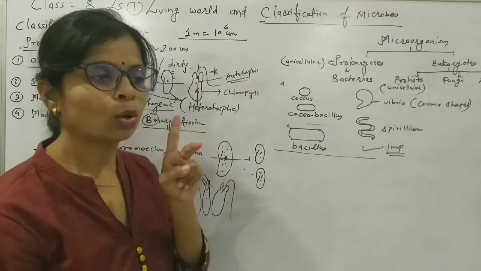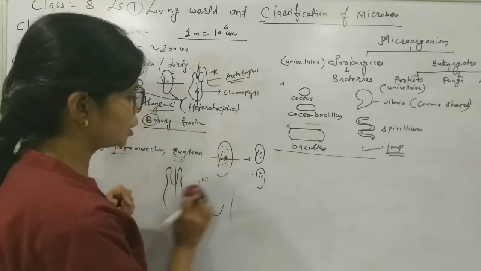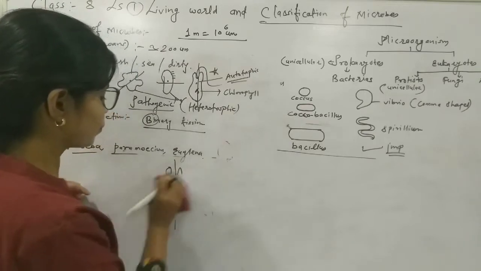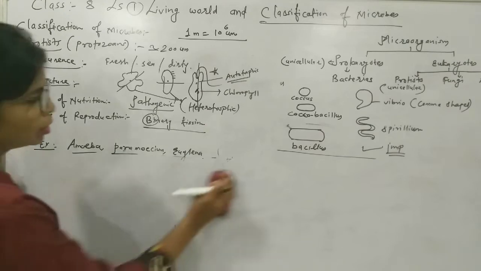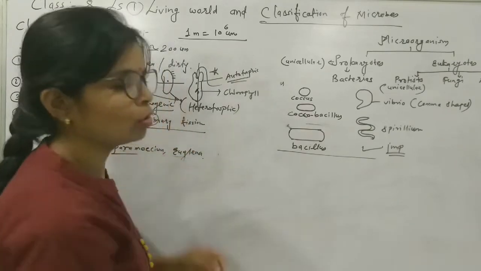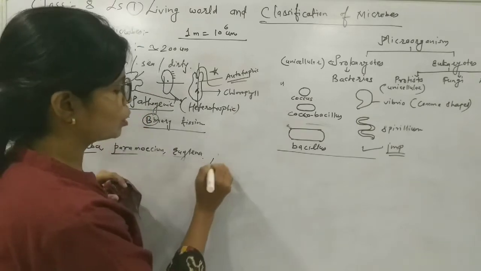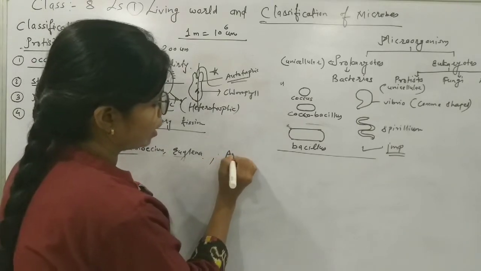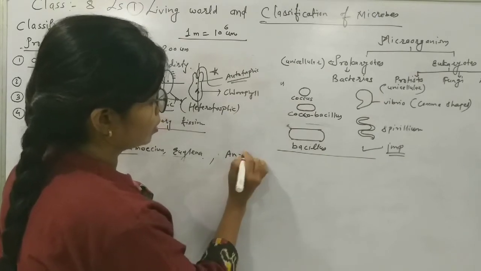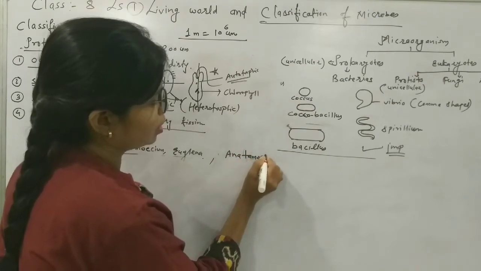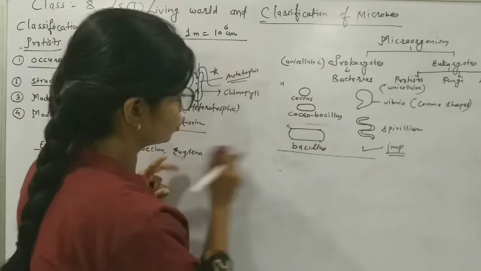Now two most important examples which are very useful and very important for examination in the objective or in the fill in the blank. These are the 3 examples we know. Then again Entamoeba histolytica.